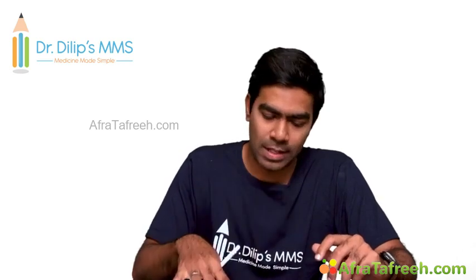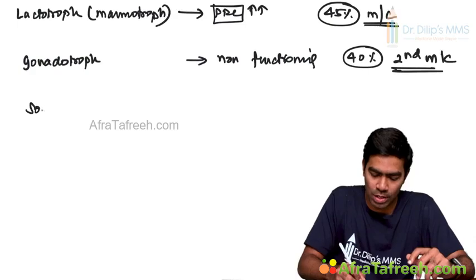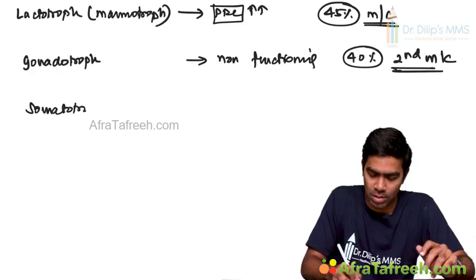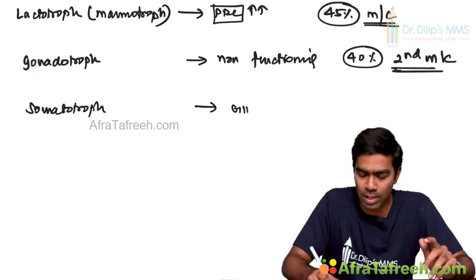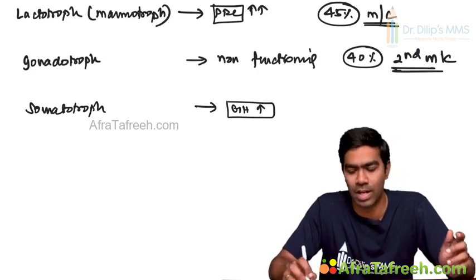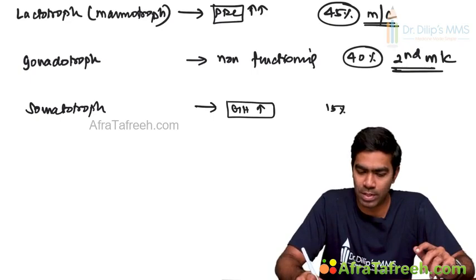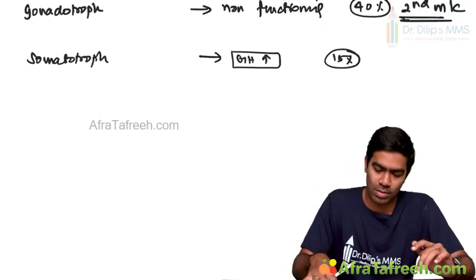Okay. Then third one, you have the somatotroph adenoma. You know somatotrophs are going to secrete growth hormone. So they produce excessive growth hormone. That's why this is also referred to as a GH secreting pituitary adenoma. They contribute approximately 15% of pituitary adenomas.